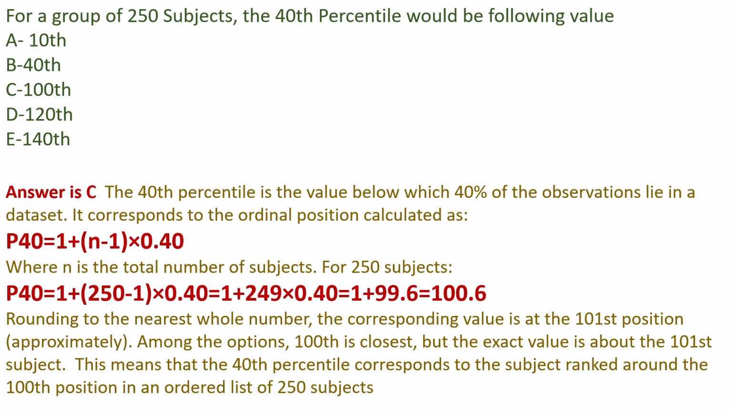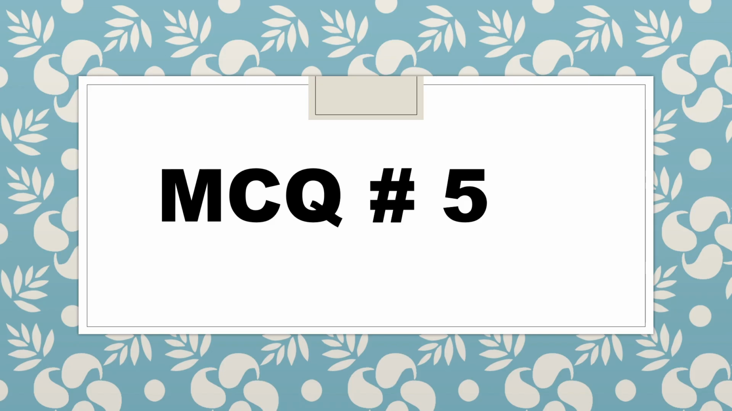Among the options, 100 is closest, but the exact value is about the 101st subject. This means that the 40th percentile corresponds to the subject ranked around the 100th position in an ordered list of 250 subjects.